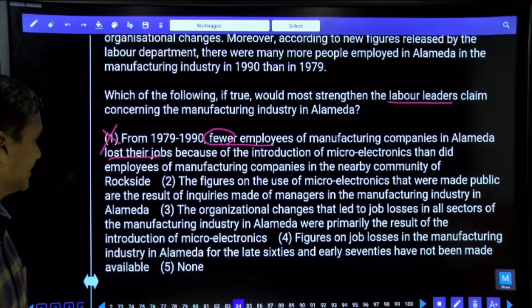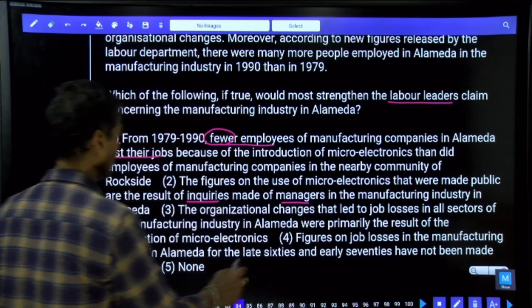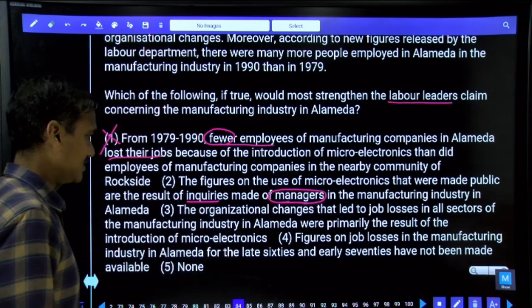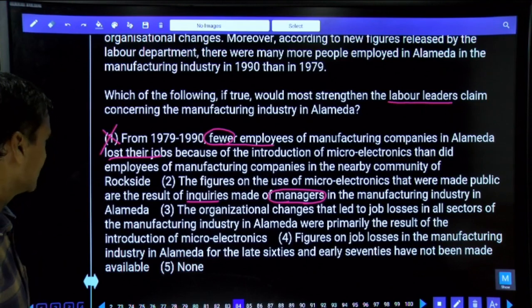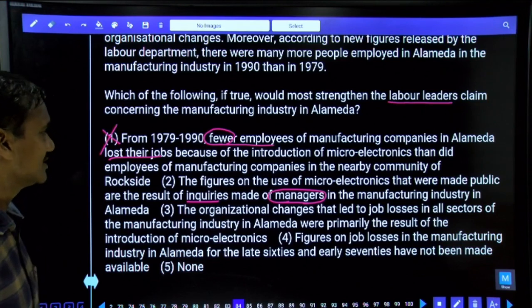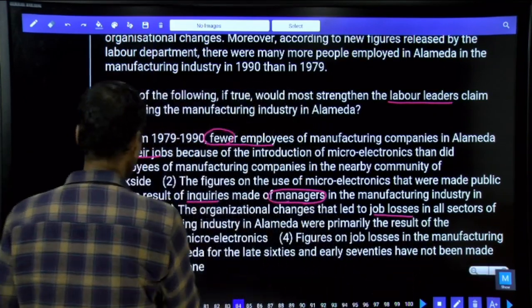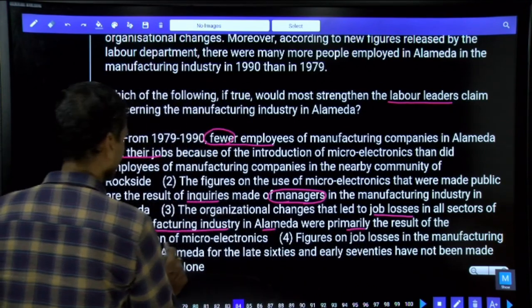Yes, and next one. Coming to the second one, the figures on the use of microelectronics that were made public are the result of enquiries made of managers. Okay, and here he is talking about a specific condition rather than overall condition. Next one, third one, the organizational changes that led to job losses in all sectors of the manufacturing industry in Almada were primarily the result of the introduction of microelectronics.